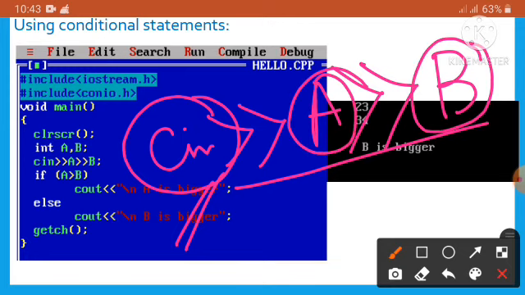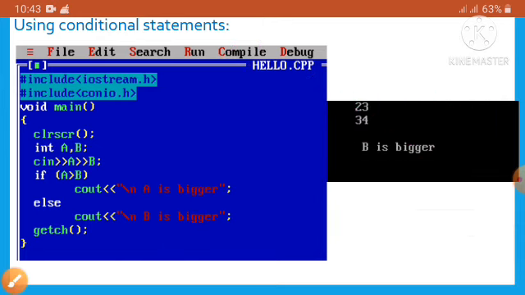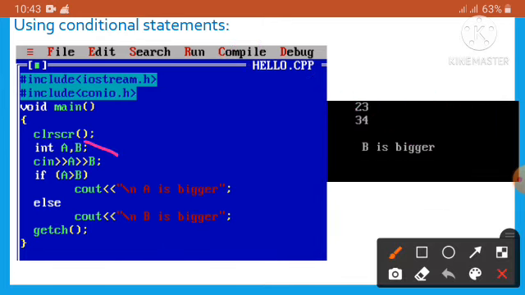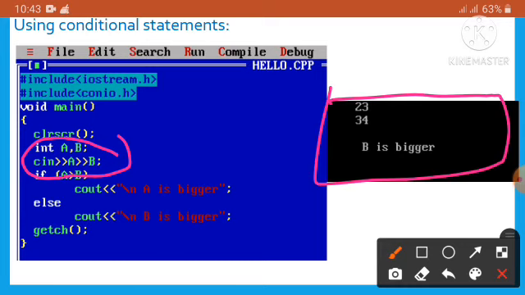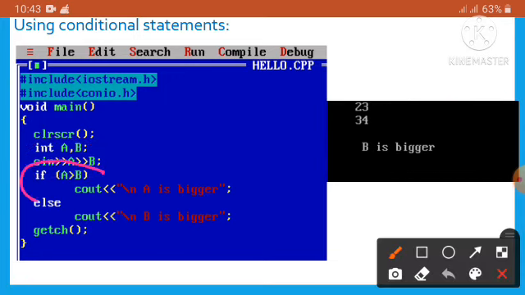To give values to a and b, we have to use the cin statement. Whenever we mention cin, the output screen will take values for a and b.